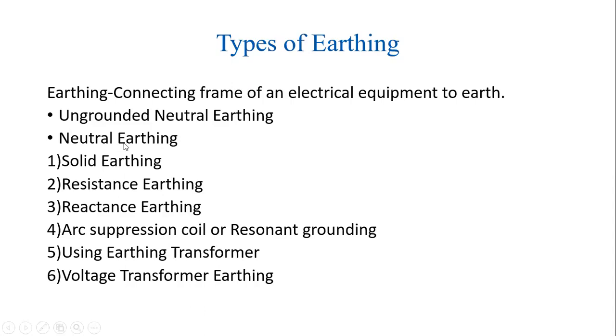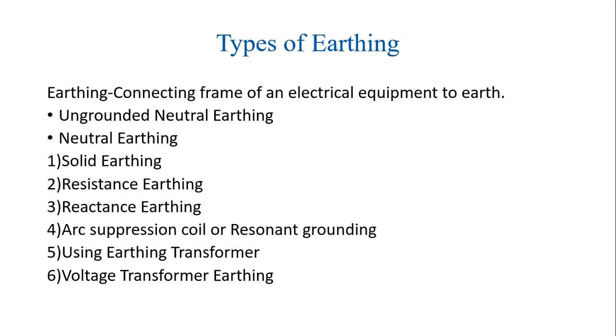Neutral earthing means from the neutral of a three-phase circuit, there is a connection from the neutral towards the earth. It can be by means of various methods: solid earthing, resistance earthing, reactance earthing, arc suppression or resonant grounding, using earthing transformer or voltage transformer earthing. So these are the possible connections of neutral earthing.